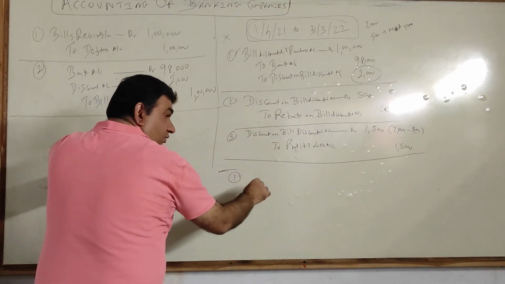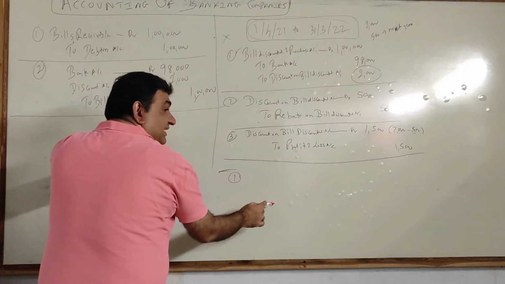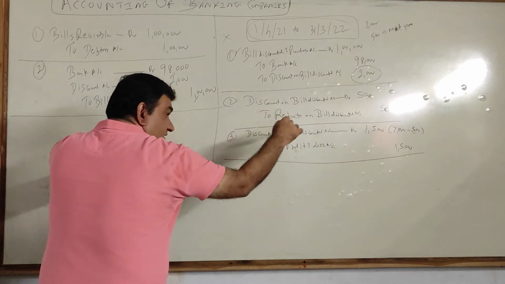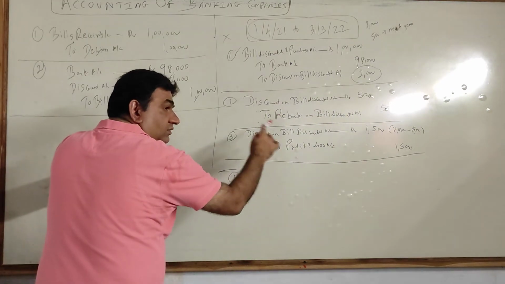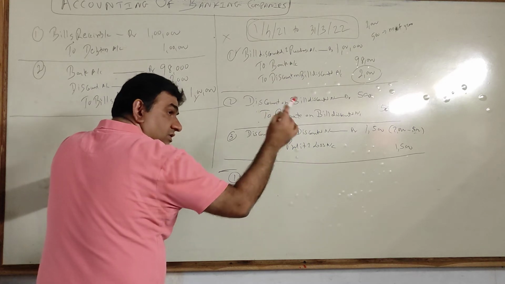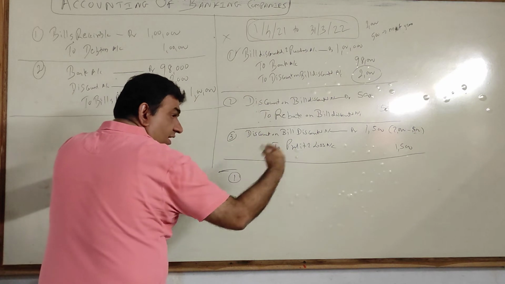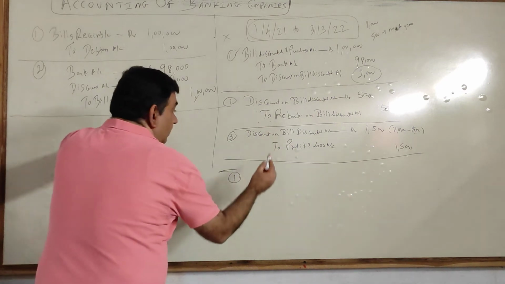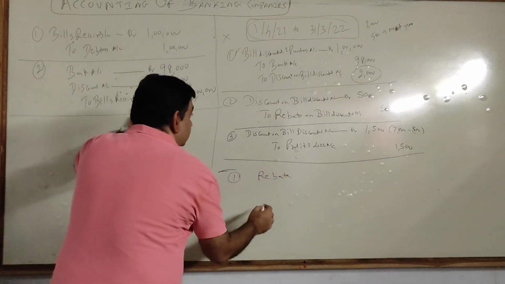Now I have come to the next year, so now this discount will be an income. So I will credit discount. And this rebate I credited because it was received in advance for the next year. Now I have gone into the next year, so the rebate account also has to be cancelled, because in the previous year I created the rebate since I got it in advance. Now I am in the next year to which it belongs, so now there is nothing in advance. So in short, it will be the reversal of the second entry.